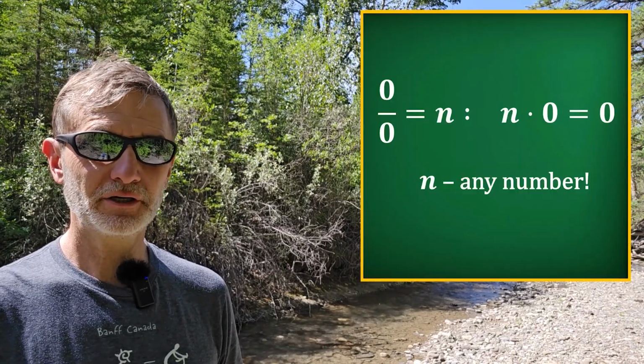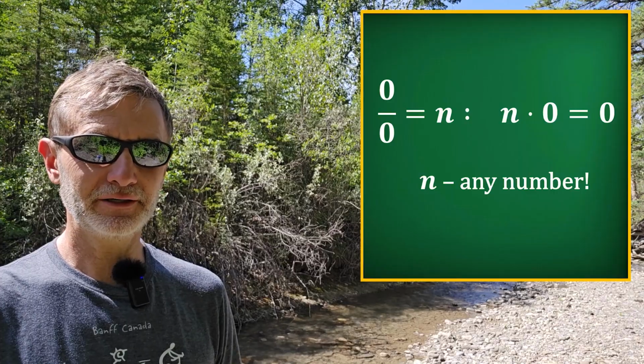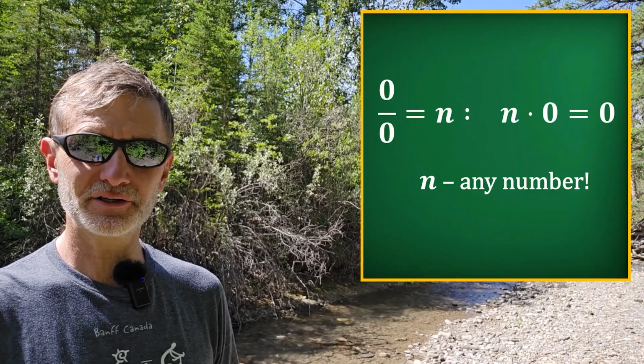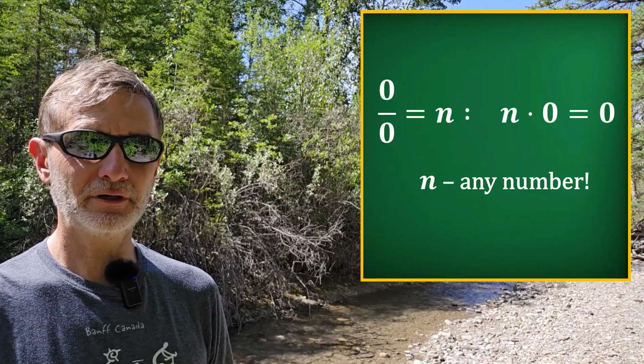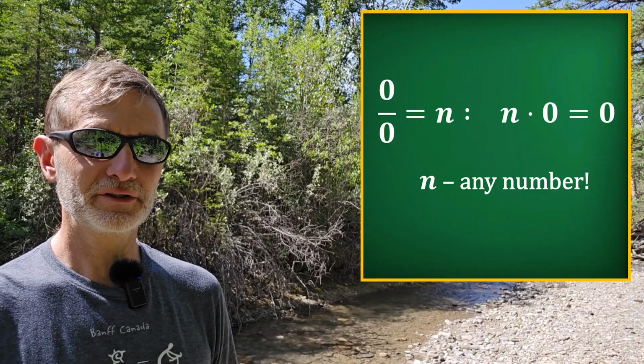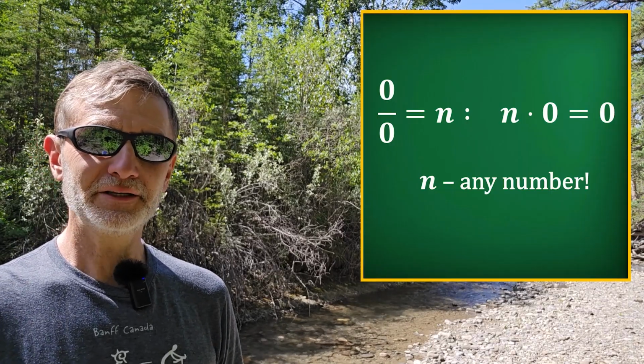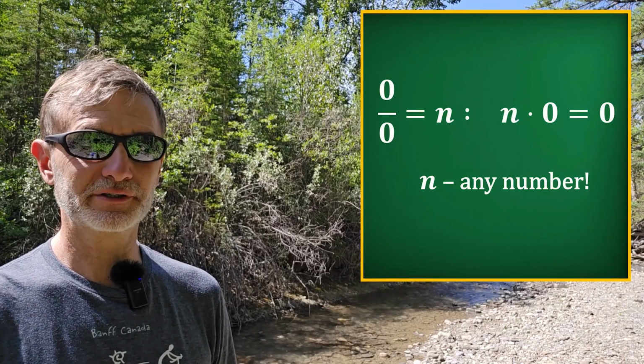Now, what about dividing 0 by 0? That's a tricky one. Using the same logic, we need to find a number n such that n times 0 equals 0. It may seem that such a number is easy to find, but there is one problem. Any number times 0 equals 0.